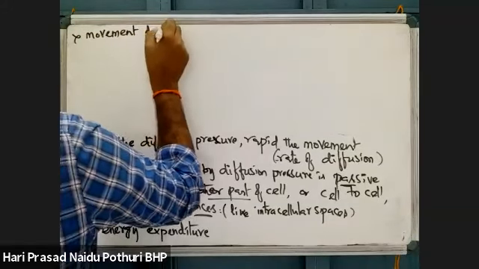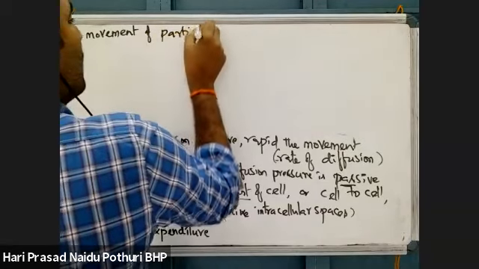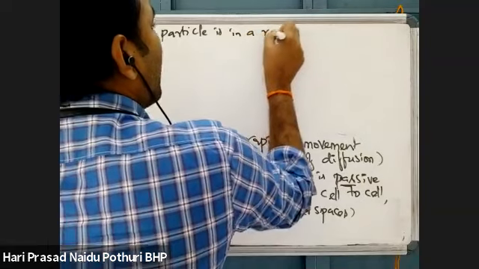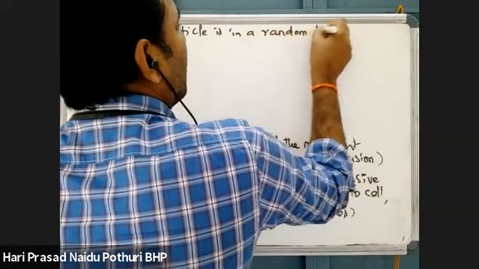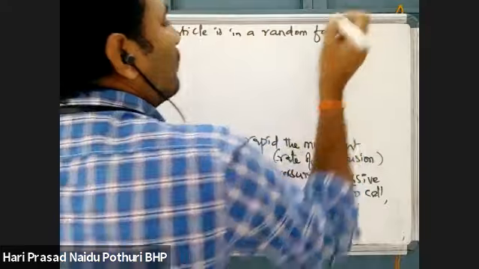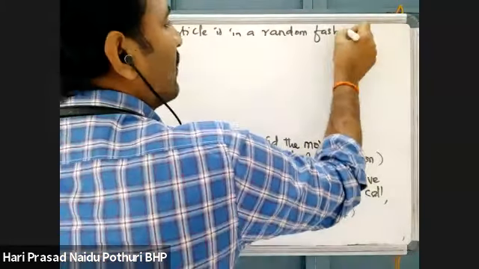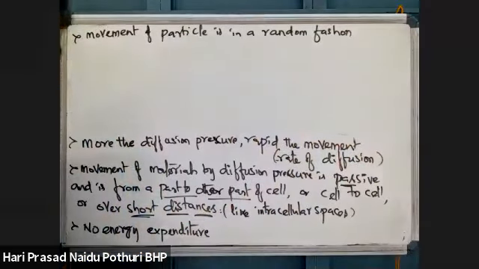Movement of particles or molecules is in a random fashion. There is no particular movement. A particular movement means a directional movement, which we cannot see.